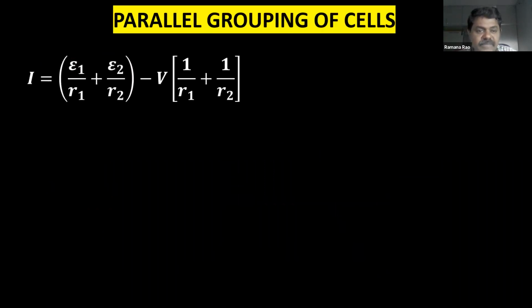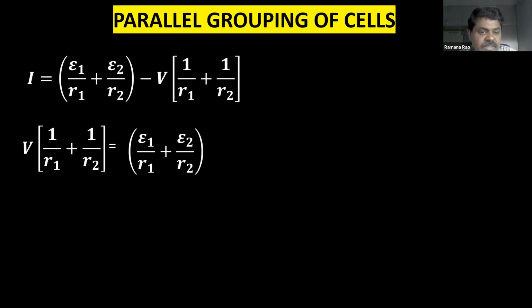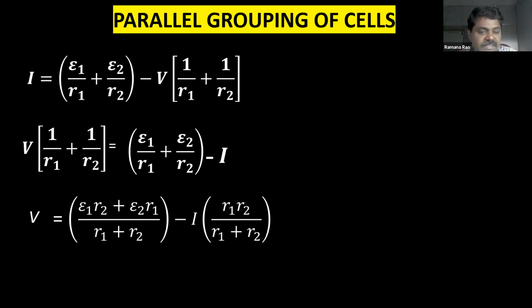Now coming to the simplification part further. So this is I is equal to epsilon 1 by R1 plus epsilon 2 by R2 minus V into (1 by R1 plus 1 by R2). So again, I am simplifying it. V into (1 by R1 plus 1 by R2) is epsilon 1 by R1 plus epsilon 2 by R2 minus I. So if you simplify, finally you will get V as this. This is going to be the formula for V.